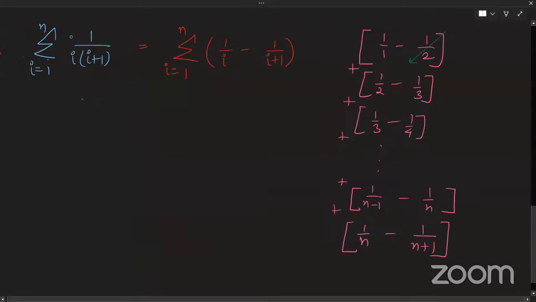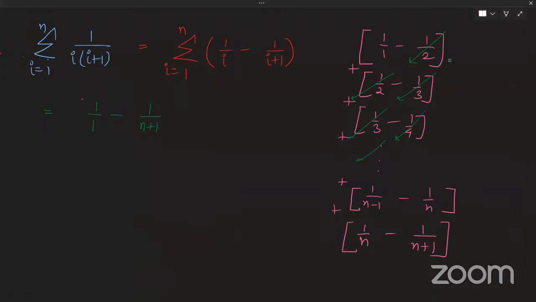My minus 1 by 2 and 1 by 2 got cancelled out, right? My minus 1 by 3 and 1 by 3 got cancelled out. Same thing, and finally 1 by 1 minus 1 by n plus 1. Correct.